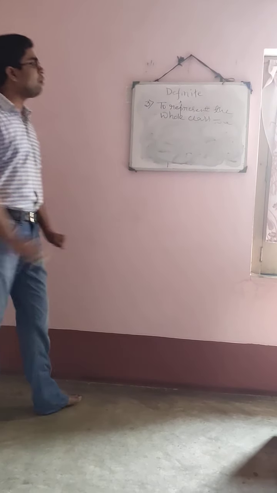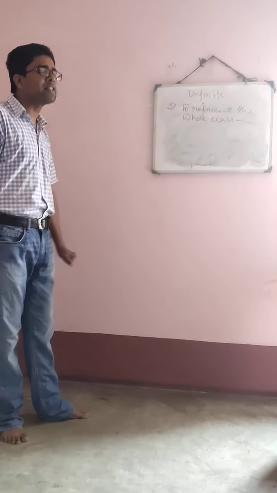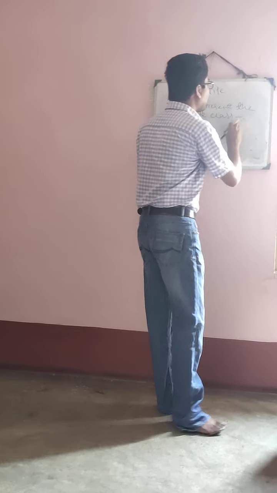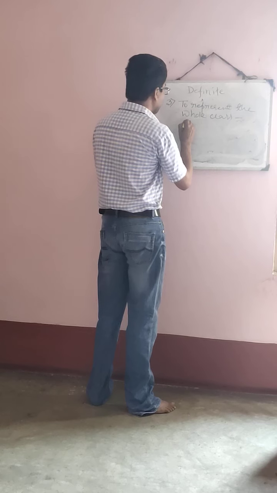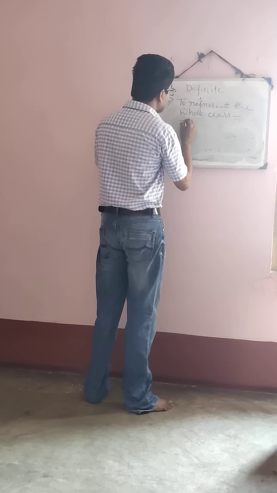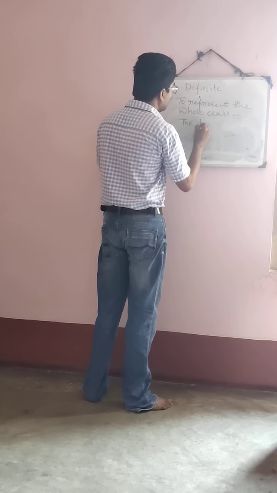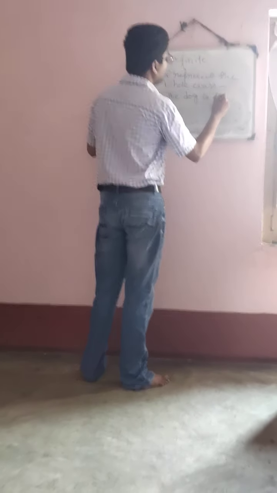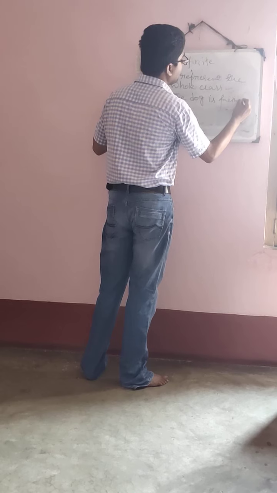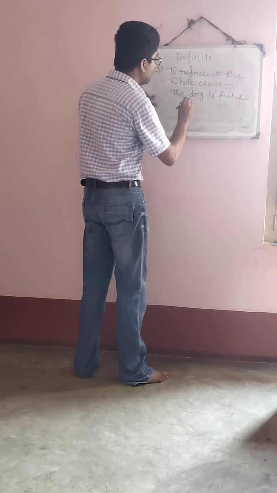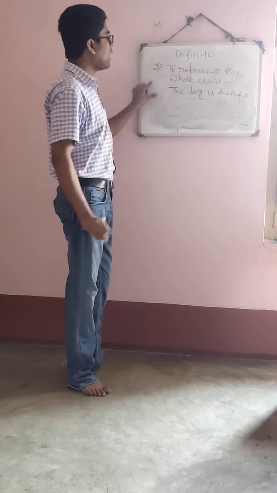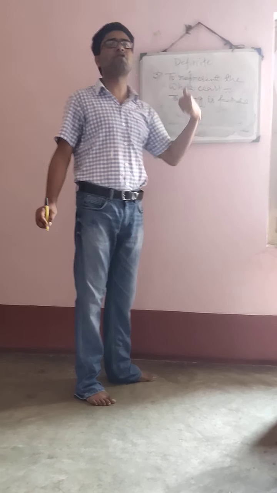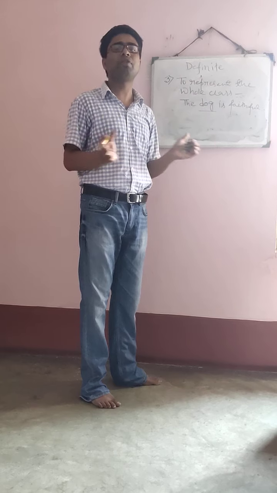So to represent the whole class or to represent the class of any animal, then what is used? The is used. If I say the dog is faithful, what have we written? The dog is faithful. Here look, dog means I am talking about the whole dog class. Okay, the class of dog, on the whole.